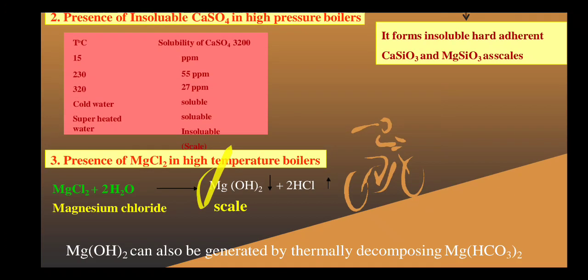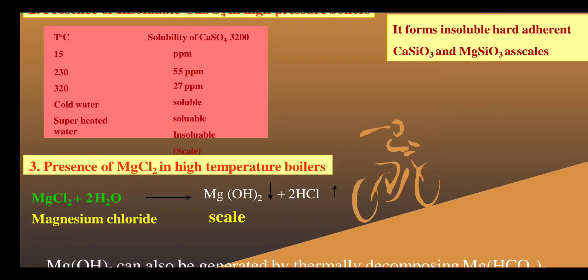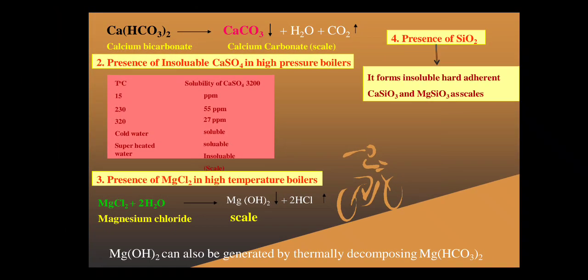Magnesium hydroxide is a white-colored layer, a white color spot. So the white color spot may be due to the presence of first calcium carbonate, then calcium sulfate, and third, magnesium hydroxide. Magnesium hydroxide can also be generated by thermal decomposition of magnesium bicarbonate.